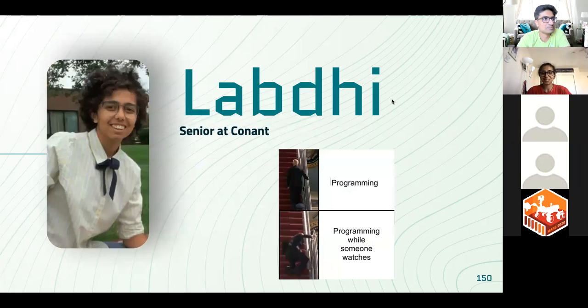All right, so today I brought a meme. It says basically just programming on your own. It's like President Biden going up the stairs without falling. But when someone is watching over you while you're programming, whether it's the simplest line of code like print X, you either make some sort of error or some syntax mistake, like you write print wrong or something. You just make mistakes way more when people are watching you. So that's what this meme says, and I thought it was really funny. I put my code in the chat.